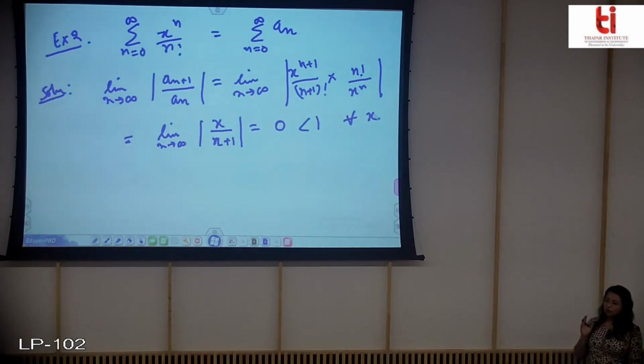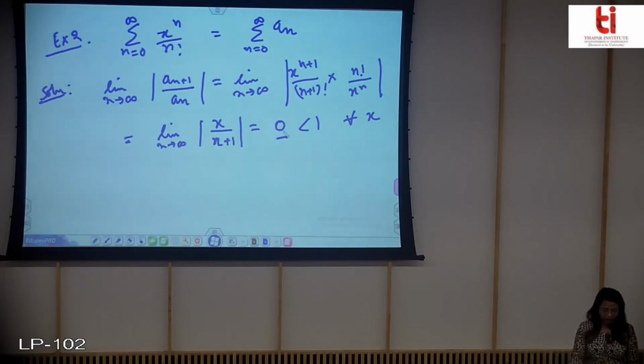Like, you don't have to put any restriction on x to make this limit less than 1. In the previous case, you had to put some restrictions on x. For convergence, the value of the ratio limit should be less than 1. Now it is coming to be 0, which is already less than 1 for every x.